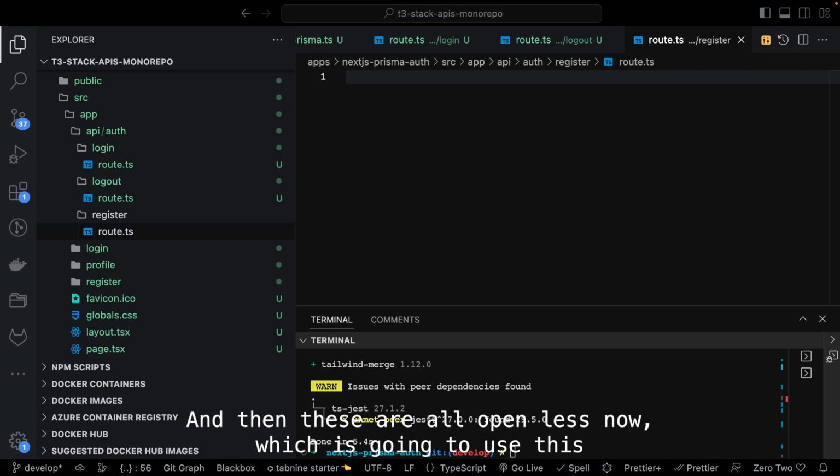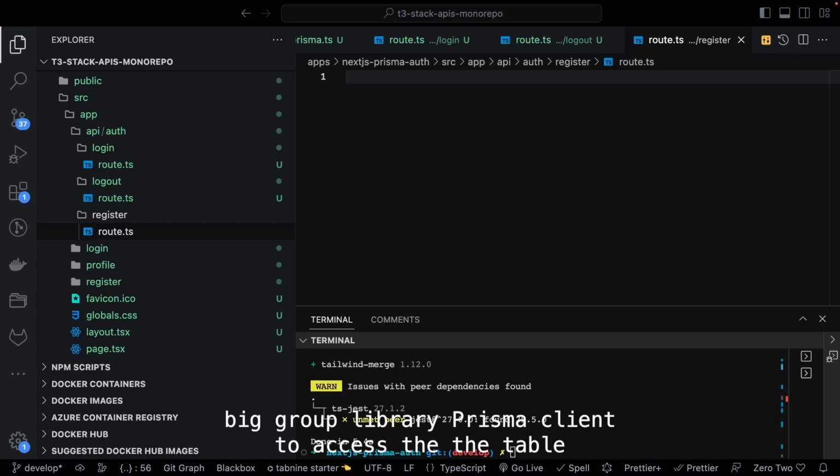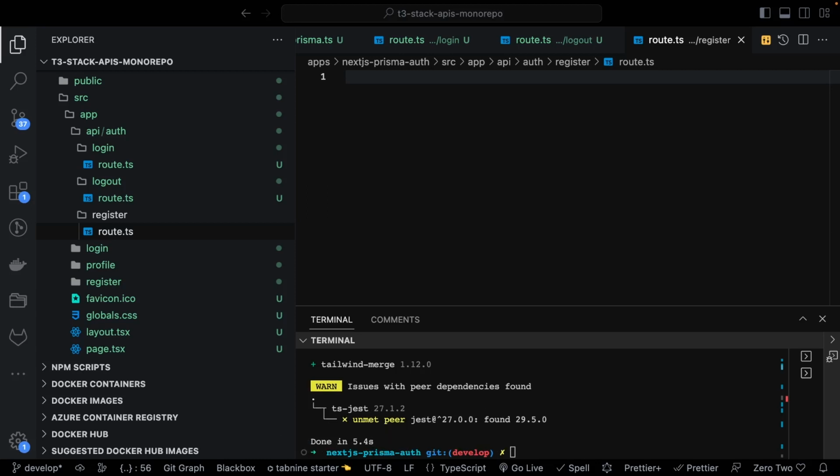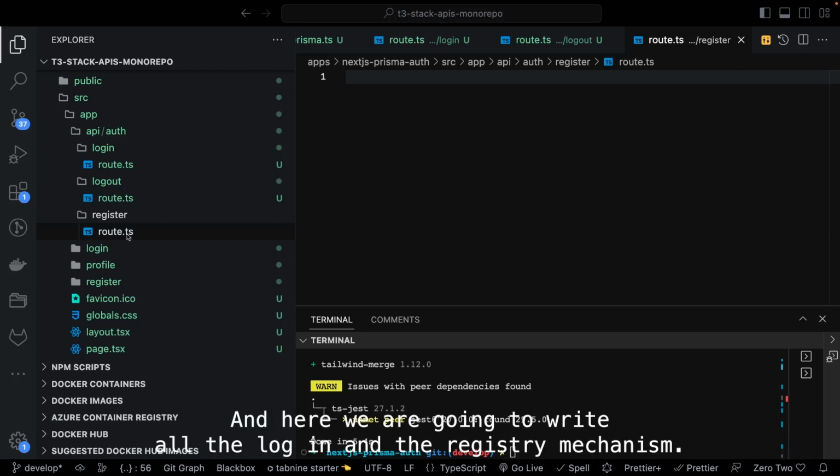These are the route handlers which are going to use the bcrypt library and the Prisma client to access the table and do the insert, update, delete and all these different operations. Here we are going to write the login and register mechanism.